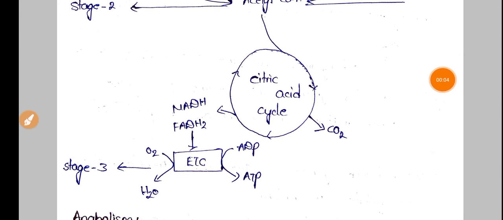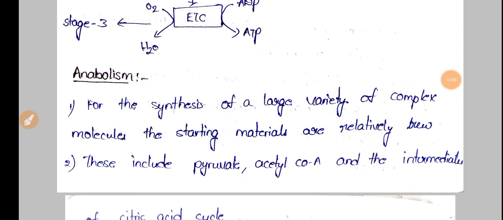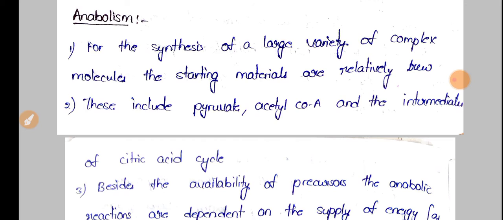Now let's see about anabolism. Anabolism is just the opposite of catabolism. Catabolism is the breakdown of complex molecules into simpler molecules, and anabolism is the synthesis of a large variety of complex molecules by taking small molecules.